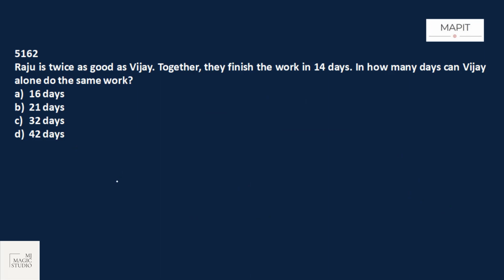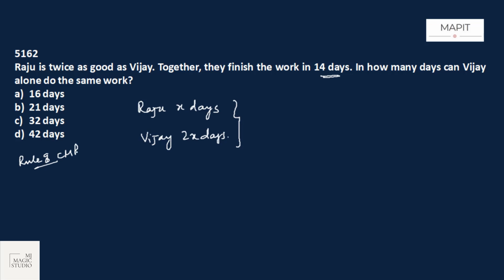And a question from time and work. Raju is twice as good as Vijay. That means if Raju takes X days to complete a work, Vijay will take 2x days to complete the same work. Together, they finish the work in 14 days. Now, if I need to add Raju and Vijay's time working on the same piece, we know the format using our rule 8.